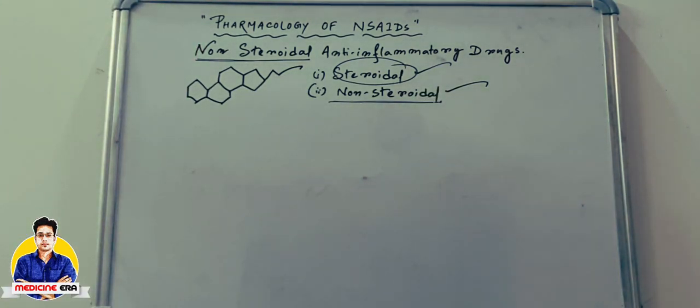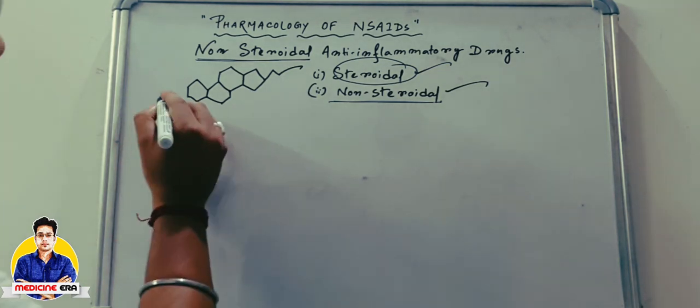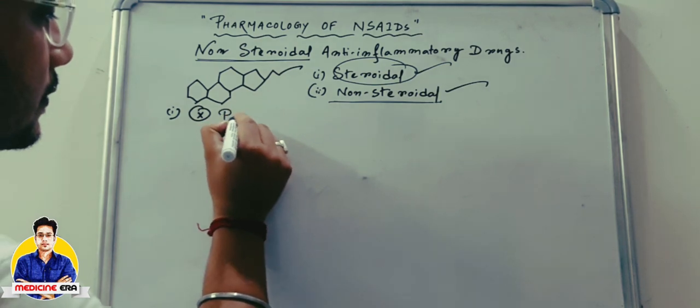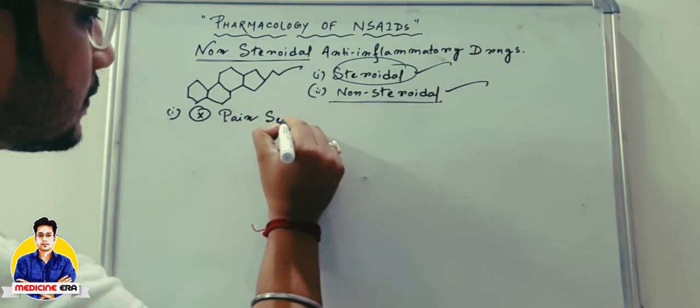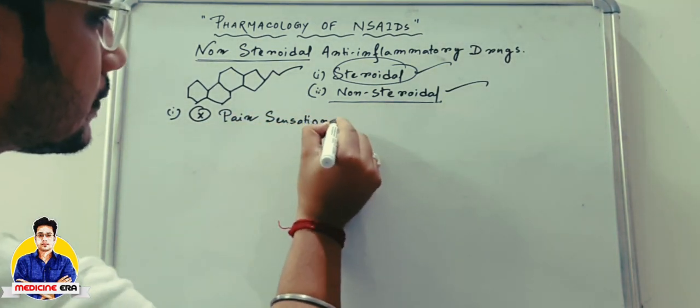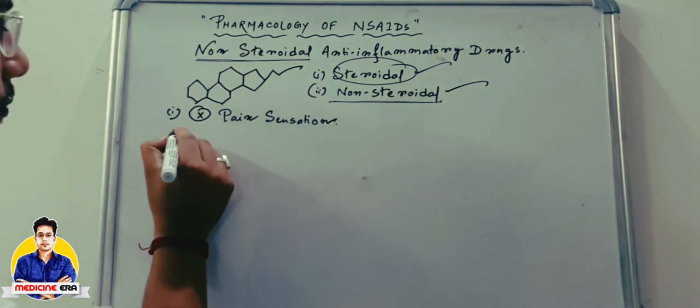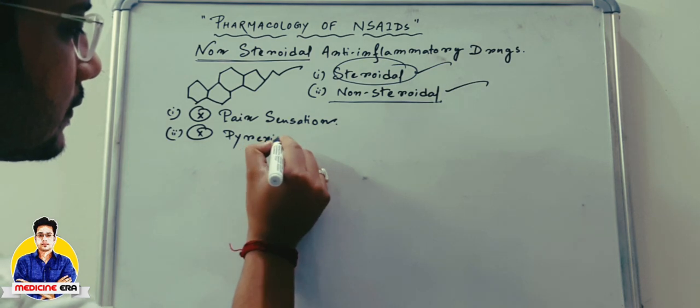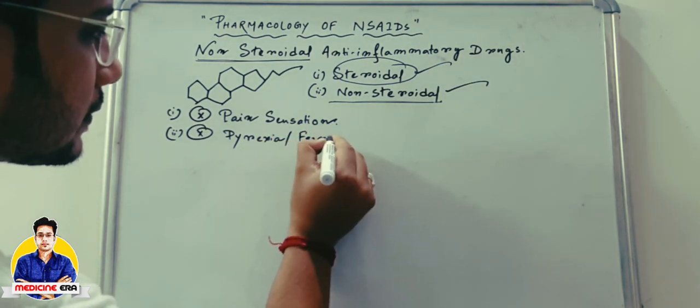In case of this type of drugs, the main functions are: number one, inhibit pain sensation. Number two, inhibits pyrexia or fever.